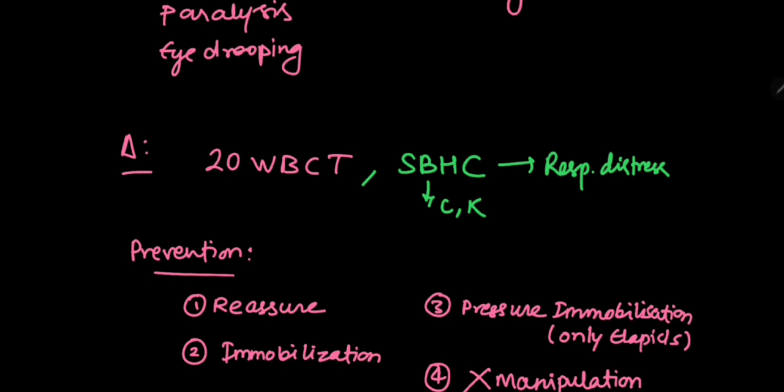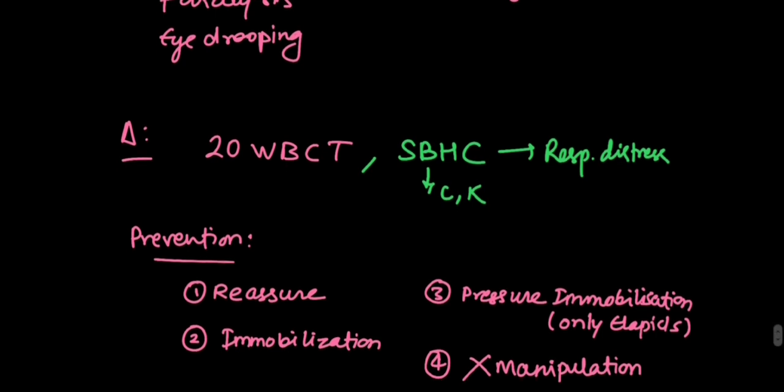What are the things which you should do after snake bite? There are 4 things which you should remember. First is reassure. Second is pressure immobilization you must do, but that is only for elapids. For vipers, we do not do pressure immobilization. Third is immobilization. And fourth is you should not manipulate the wound. You should not walk, you should not excise the wound, you should not stick any foreign body in the wound, and you should not suck the wound.